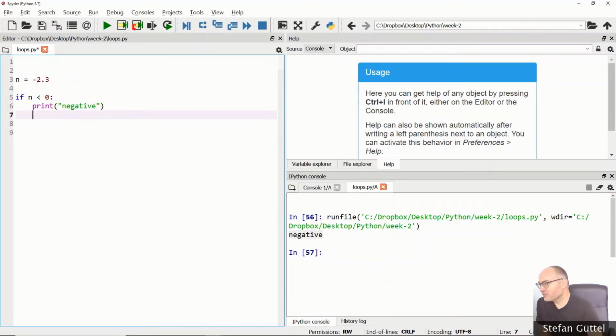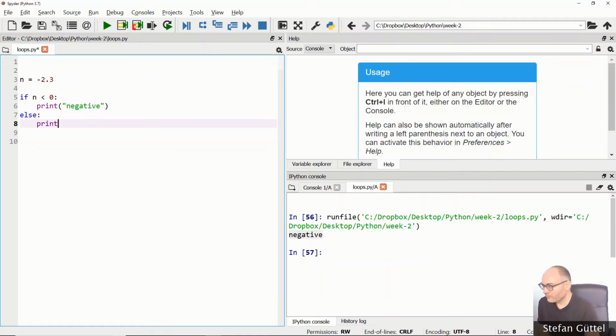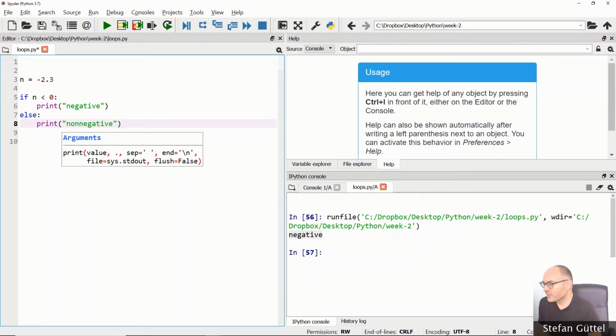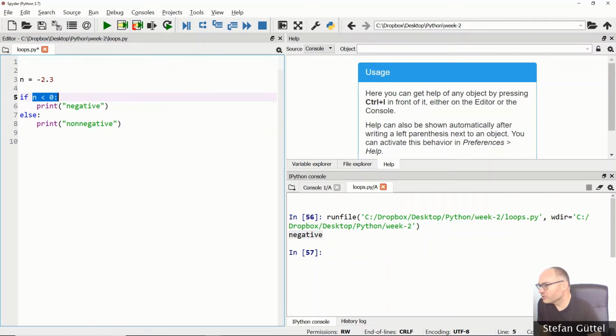Now let's say in the case that n is not negative, we want to output something, so we use the else keyword for that. Non-negative. So I now have two branches in my code. The first branch is here. When this condition is true, I will execute all the block that follows the if statement. If this condition evaluates to false, I will jump to the else part of my code and execute this part. Right? So let's see what happens.